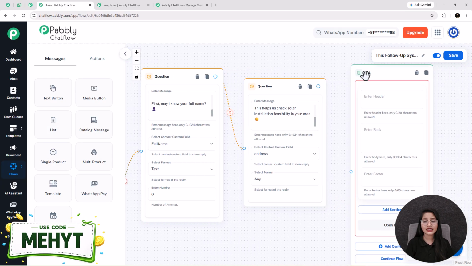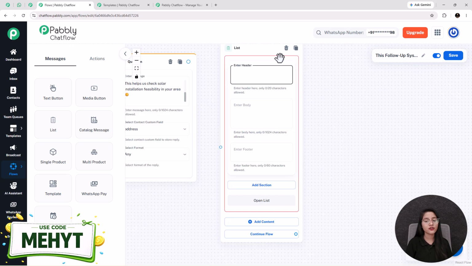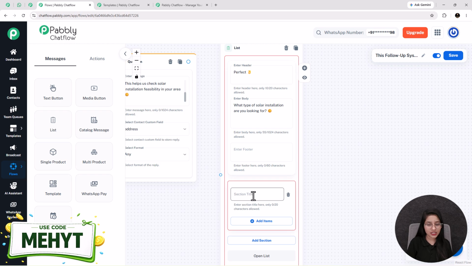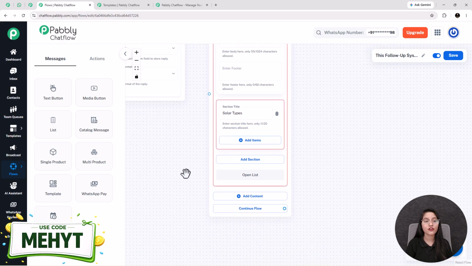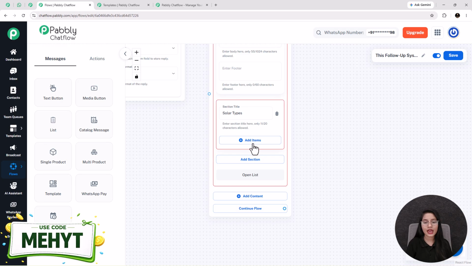As you can see, this list is divided into 3 parts, named header, body and footer, where at first you have to enter the header in this enter header box, which I am entering as perfect. After that, the message as what type of solar installation are you looking for. Here I am not adding any footer, so I am leaving this blank. After that, I am clicking on this add section button and entering a section title as solar types. Next, for adding a list of options, you just have to click on this plus add items button.